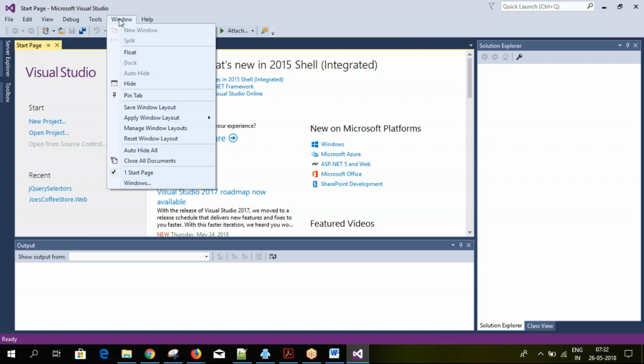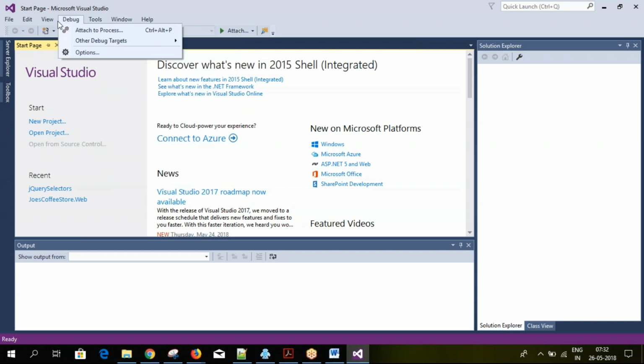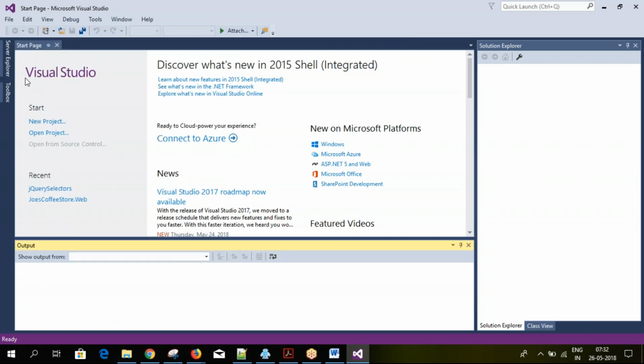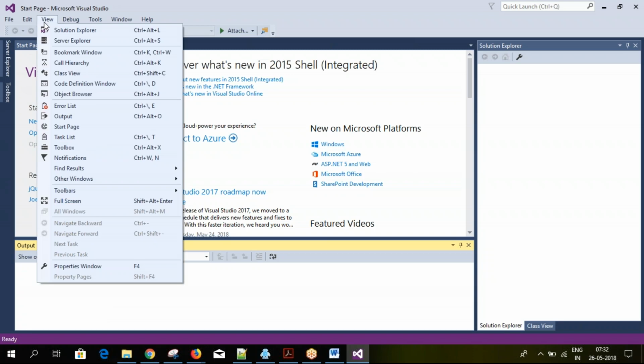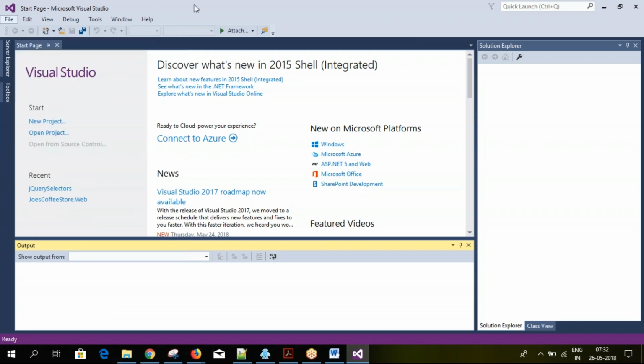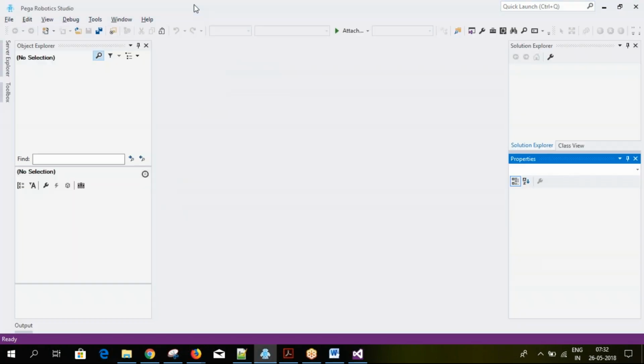You can set breakpoints and so on. All the windows are almost the same: Solution Explorer, Server Explorer. These are almost the same as in .NET. So anyone who has prior experience on the .NET side will find it easy to understand. Okay. Any more questions?